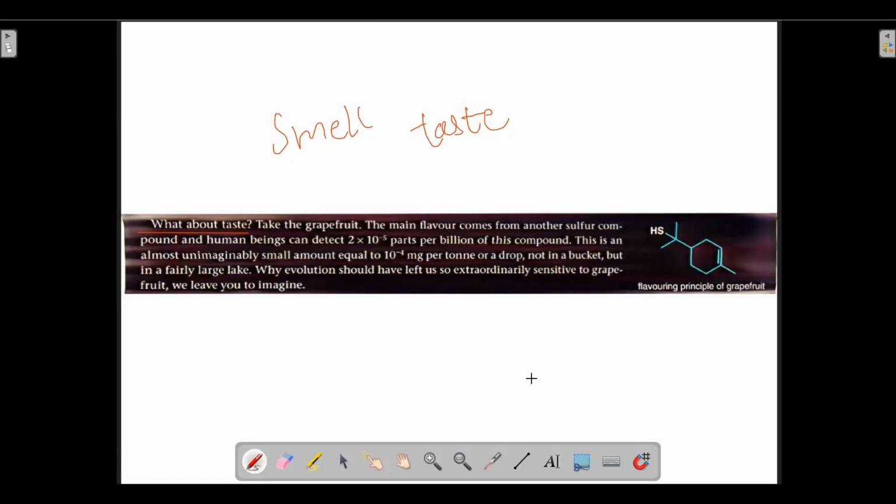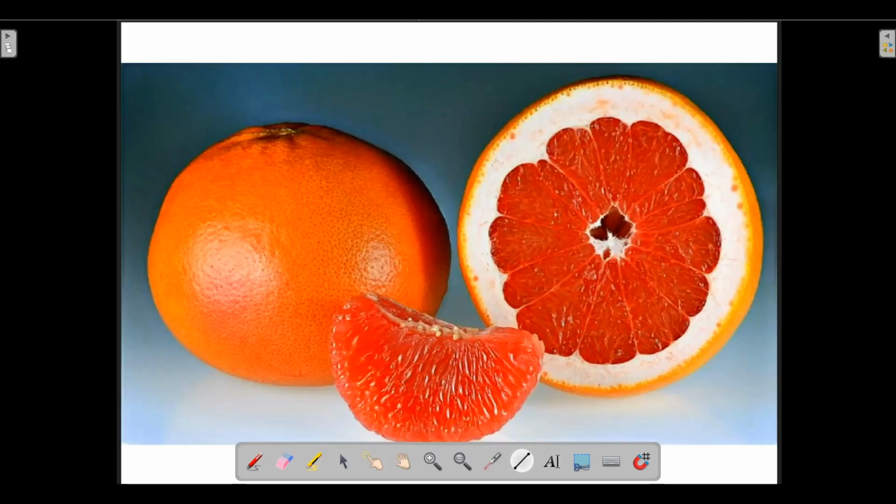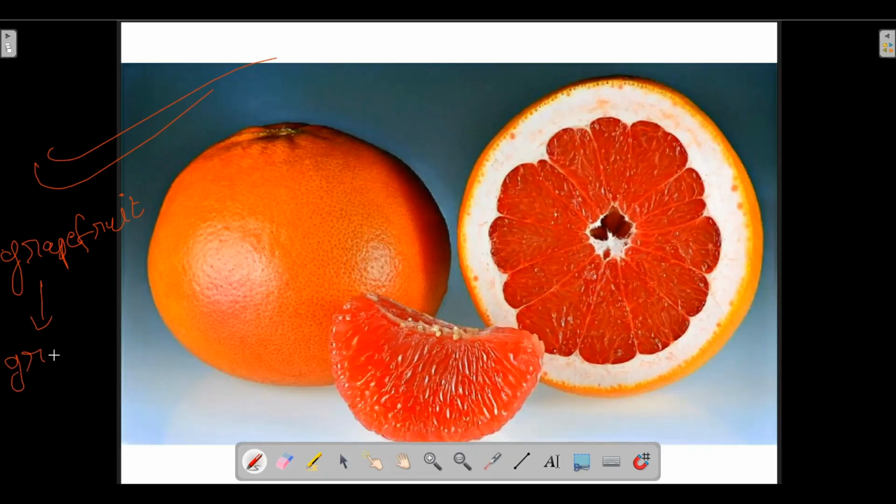Take the example of grapefruit. Now, what does it mean by grapefruit? Grapefruit is a fruit like this. A fruit like this is called grapefruit. Okay, so nothing to do with grapes. There is no relation to grapes. Grapes are different, grapefruit is different.